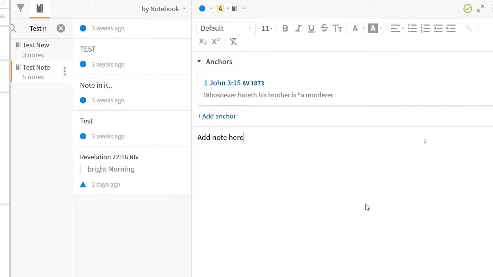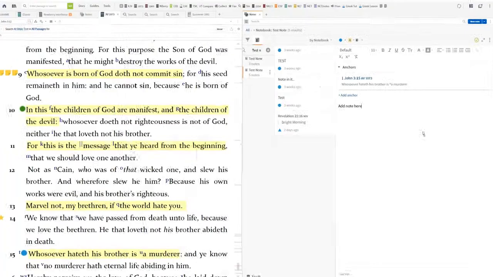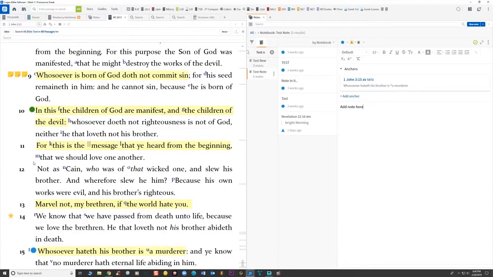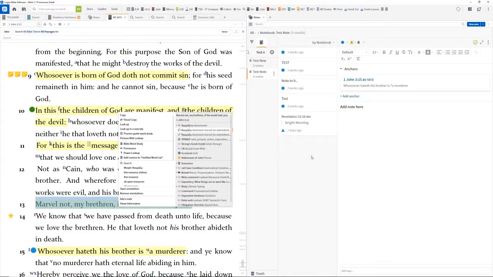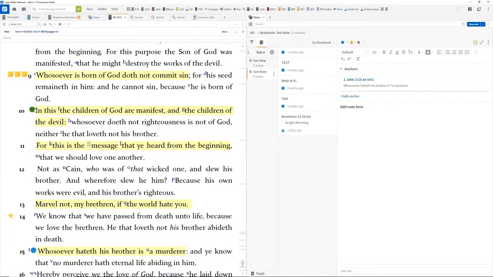Okay, now all I got to do is, whenever I'm reading along and I want to go back over what I already highlighted and start adding notes, just remember, you already got a note there. The color is a note. All you got to do is right-click it, open it up, come over here, add the color, add the note, and then you'll be able to add the icon at the top, and then boom, it'll pop up over here like it did.